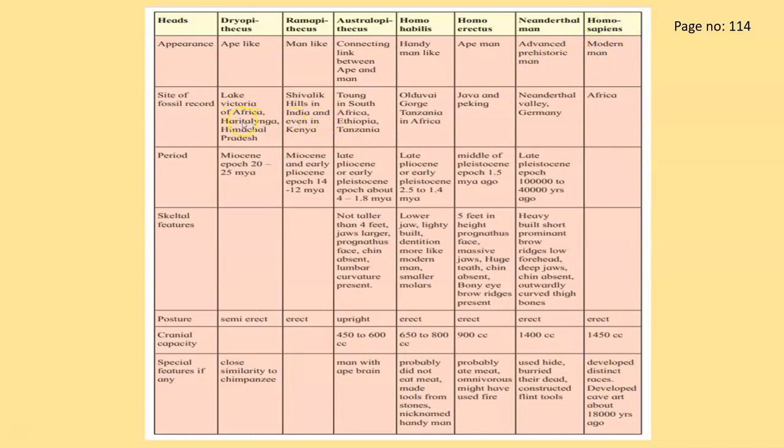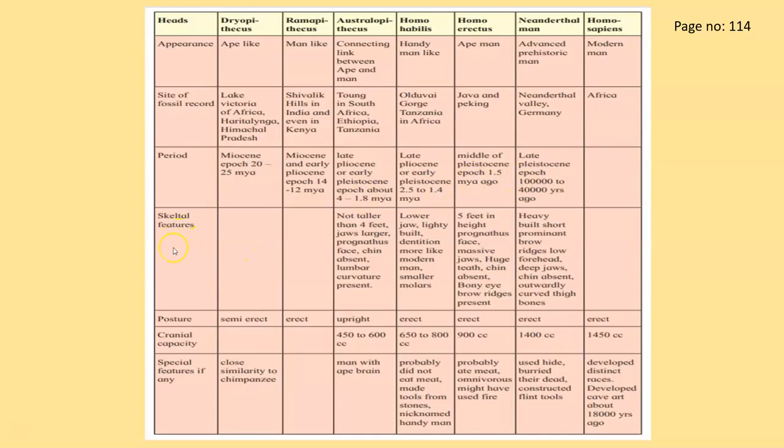Then here you have a list of the sites where their fossils were found. So these are the places where the first fossils of this particular category of humans were found. Like the Homo erectus were found in Java and Peking, so they are also called the Java and the Peking man. Then the Neanderthal man was found in the Neanderthal Valley, Germany. Then here you can see the periods, that is the eras or the epochs in which they were found.